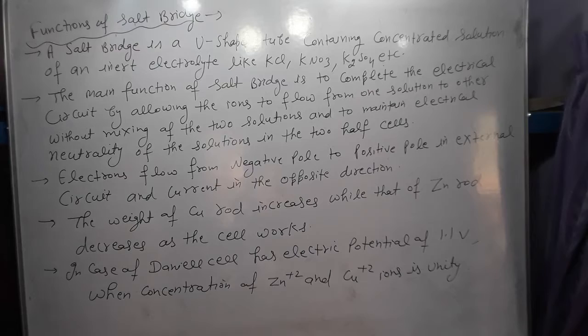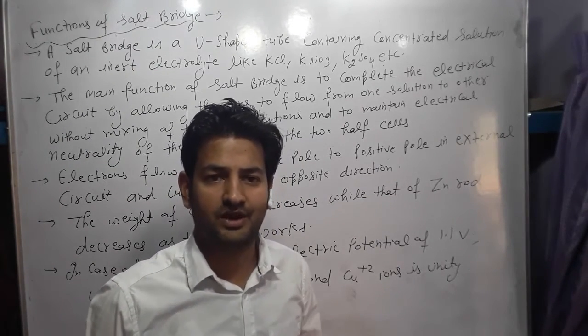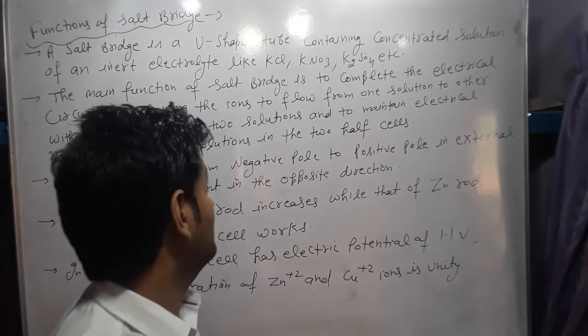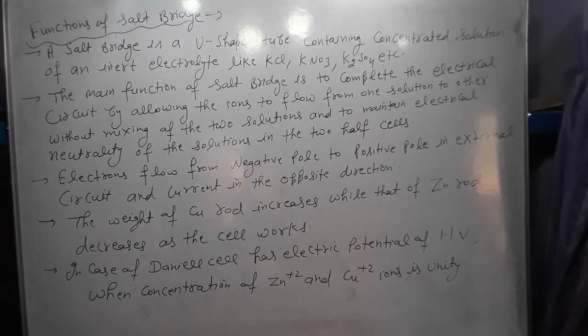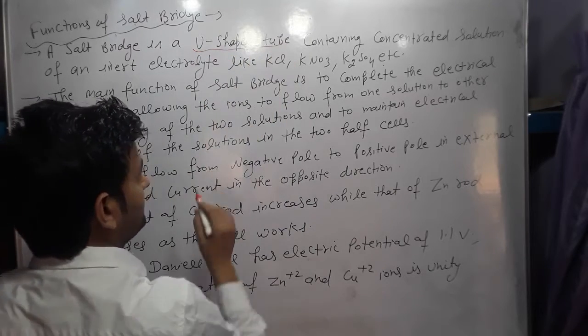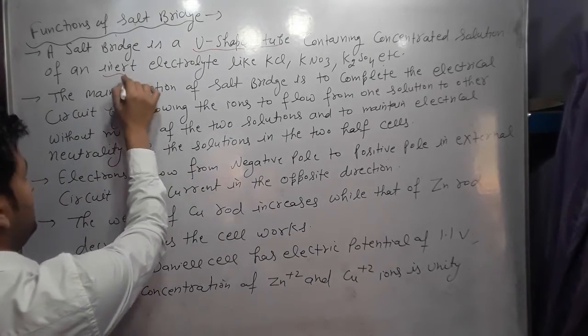Okay students, next is the function of the salt bridge. What are the main functions of the salt bridge used in the electrochemical cell? So the first point: what is a salt bridge? A salt bridge is a U-shaped glass tube containing a concentrated solution of an inert electrolyte.